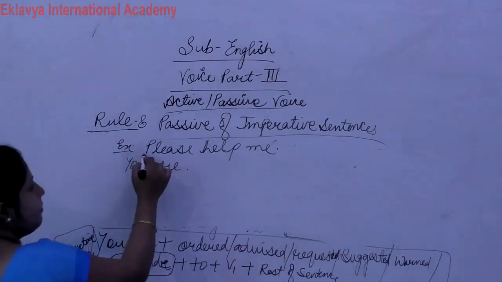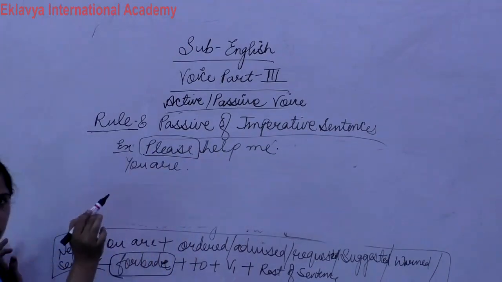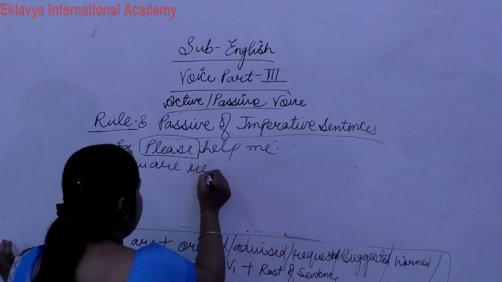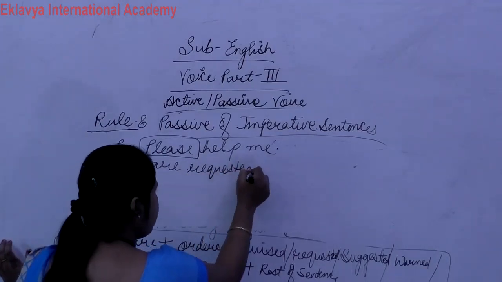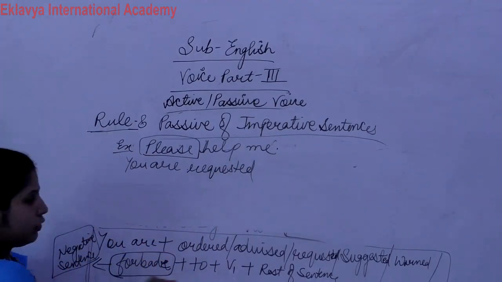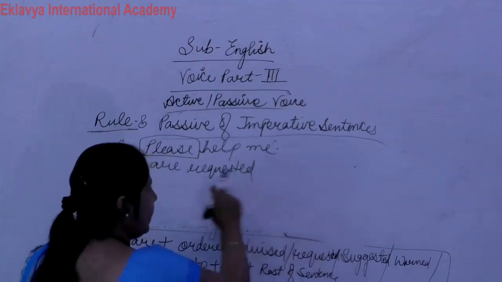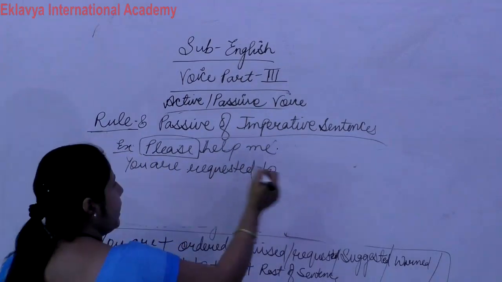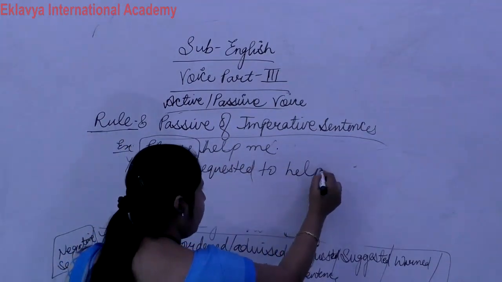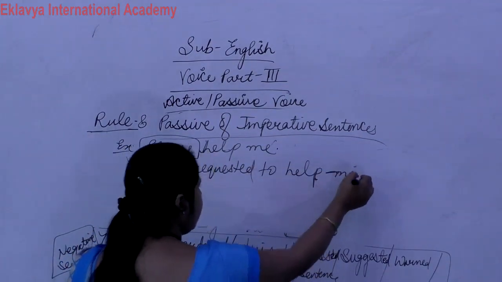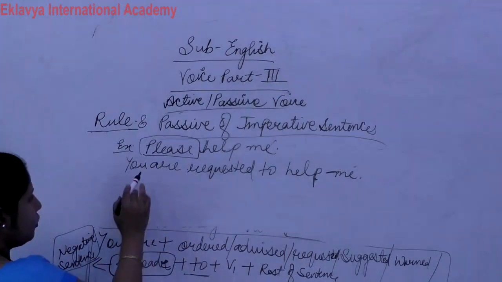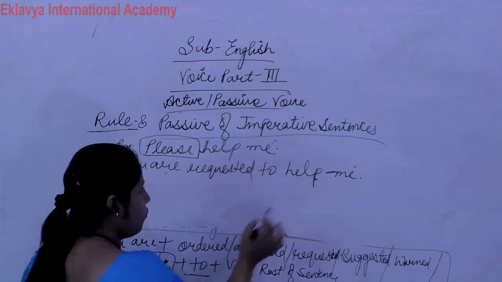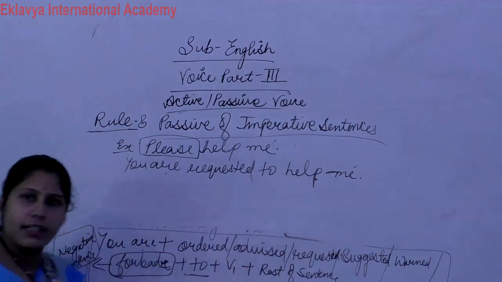Now listen, this begins with verb first form, or with please kindly. So you are requested, then after to, verb first form, to help, and then the remaining sentence is me. Simple. So, you are requested to help me.